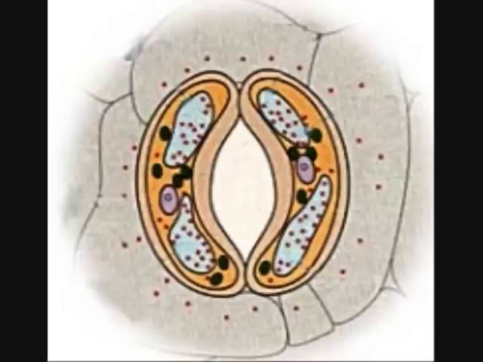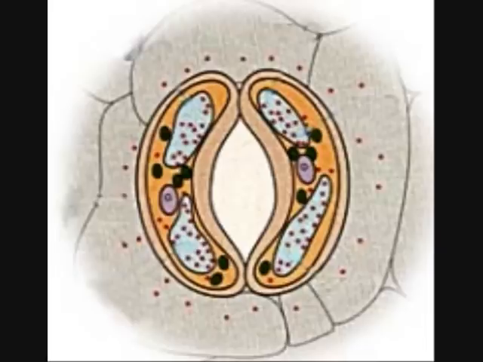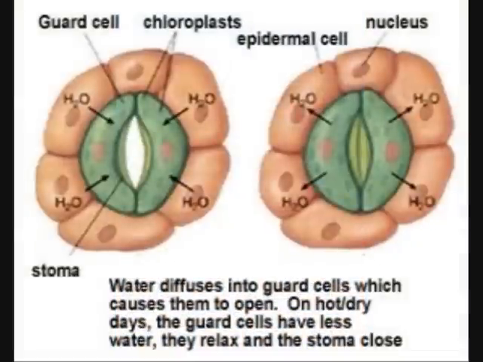And what we are going to focus on closely: closing of the stomata and abscission. Closing of stomata. If a plant is subjected to harsh environmental conditions such as high temperatures or reduced water supply, it responds by secreting ABA. In a plant in drought conditions, the concentration of ABA can rise to 40 times that which would normally be present. This high concentration of ABA causes the stomata to close, which reduces the volume of water vapor lost due to transpiration.